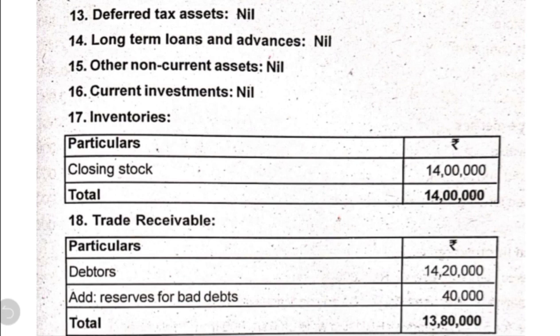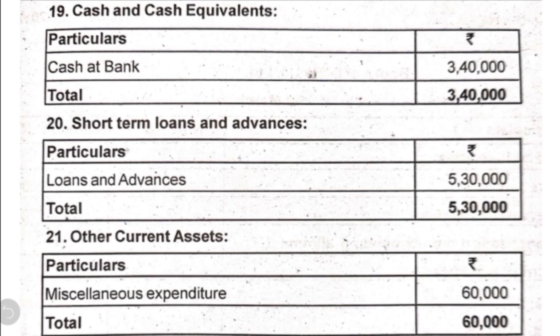Then note number 18 is trade receivables. Under this we are going to write only one item, that is debtors, but there is an adjustment for reserve for bad debts given in the adjustments. So we are going to deduct that. The remaining balance would be 13 lakh 80,000. Next, note number 19 is cash and cash equivalents. Under this, we are going to write cash at bank, that is 3,40,000.